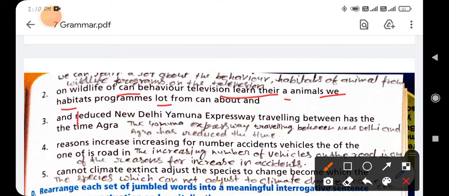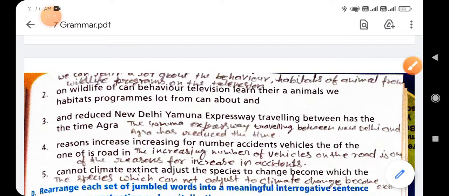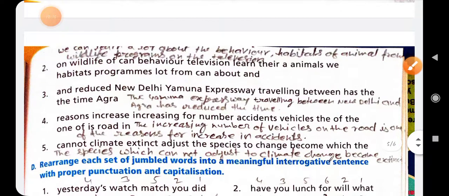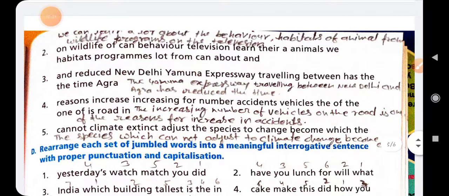Okay, so you will write down here, we can learn a lot about the behavior, comma, habitats of animals from wildlife programs on the television. I hope you have written this sentence as a rearranged unscrambled sentence. Third is: and reduced New Delhi Yamuna Expressway traveling between has the time Agra. So you will write down here, the Yamuna Expressway traveling between New Delhi and Agra has reduced the time.